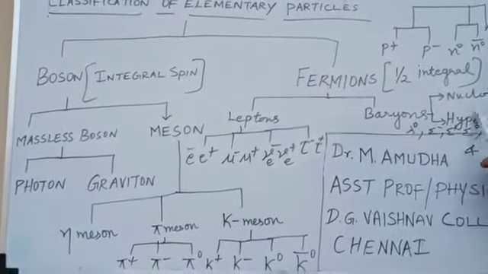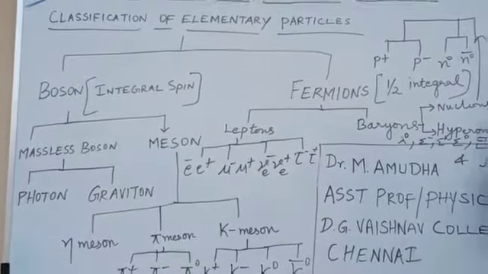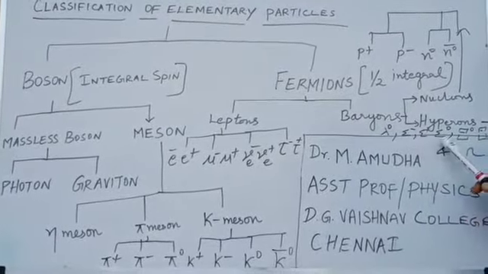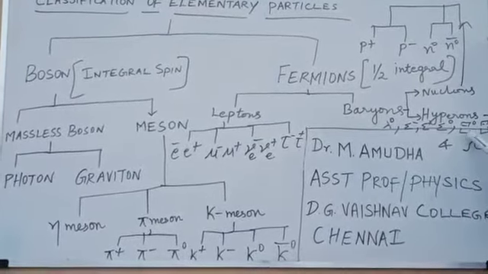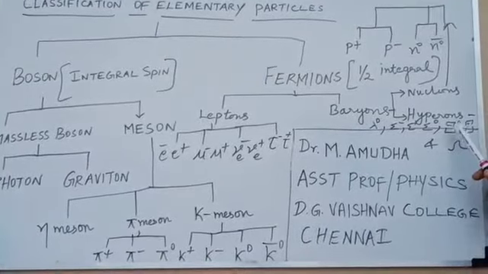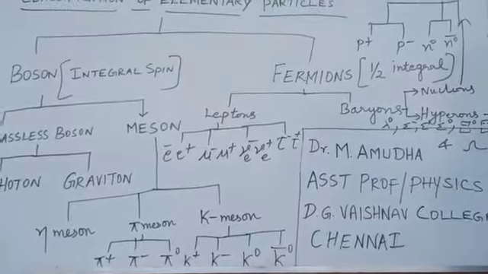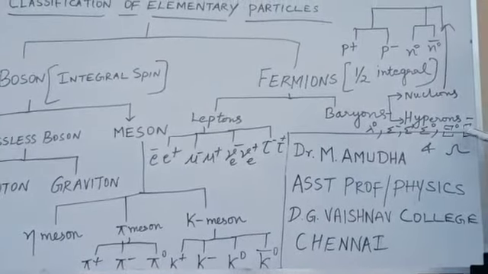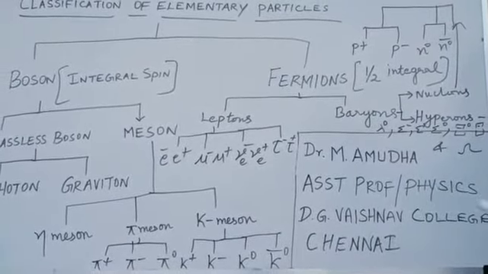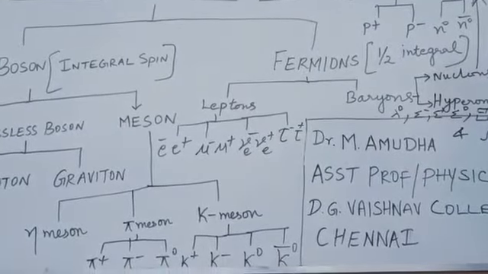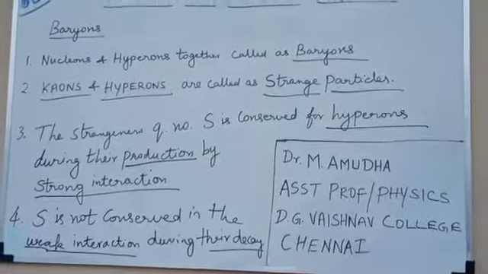So lambda hyperon as well as sigma hyperons. Sigma hyperons are subclassified as sigma minus, sigma plus, as well as sigma 0. Then xi hyperons, represented as neutrally charged xi hyperon and negatively charged xi hyperon. And finally the omega hyperon, which comes under the category of baryons.